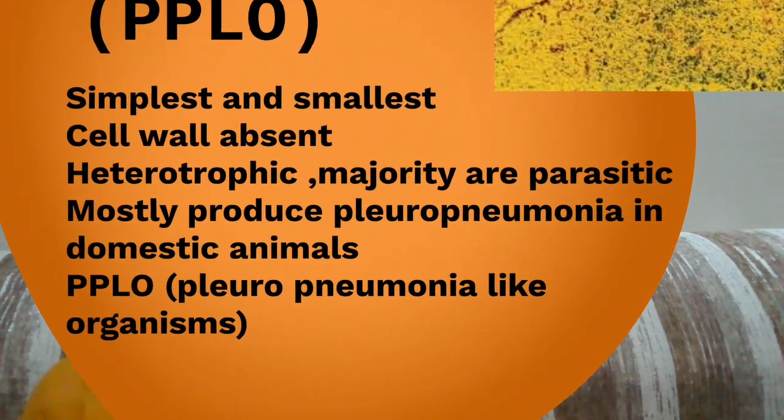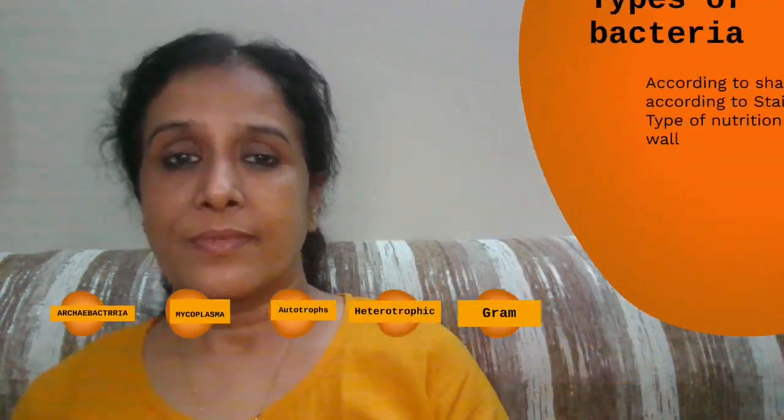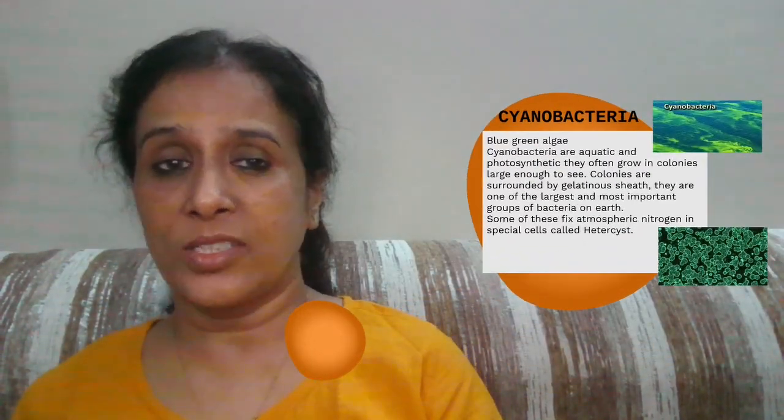The next category of bacteria is mycoplasma. Mycoplasma are the simplest and the smallest type of bacteria, with the cell wall absent. This is the reason that they are susceptible to antibiotics. They are heterotrophic, and most mycoplasma are parasitic, and they produce pleuropneumonia in domestic animals. The term PPLO stands for pleuropneumonia-like organisms. Mycoplasma belong to the category Actinomycetes.